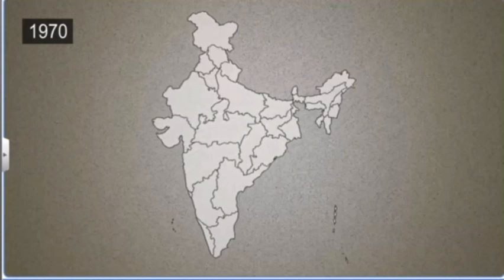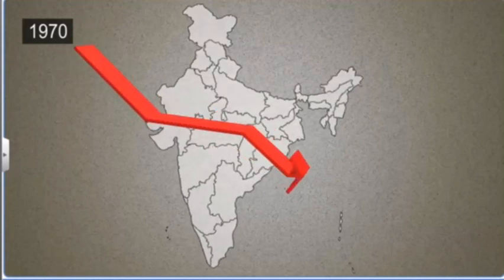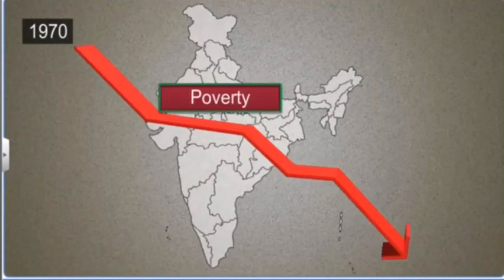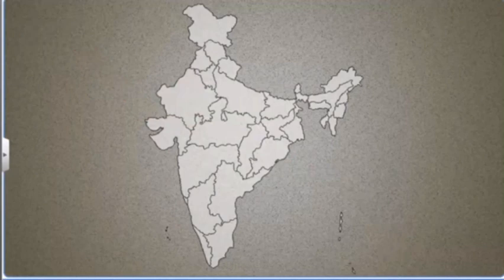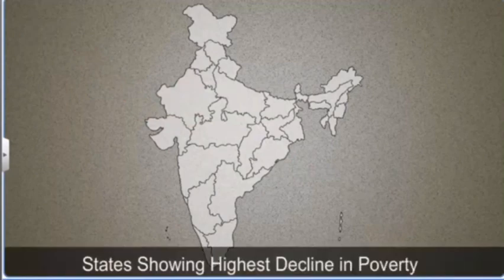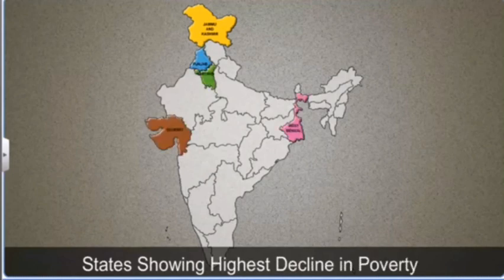Since the 1970s, there has been a general decline in the poverty ratio for all states in India. Here again, some states have done better than others in comparison with the poverty levels in the 1970s. The states that have shown the most significant decline in poverty are Jammu and Kashmir, Punjab, Haryana, Gujarat, West Bengal, Andhra Pradesh, Tamil Nadu and Kerala.